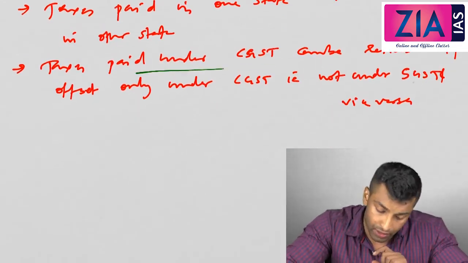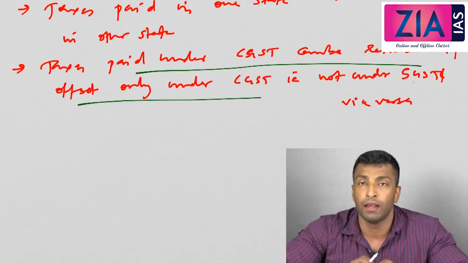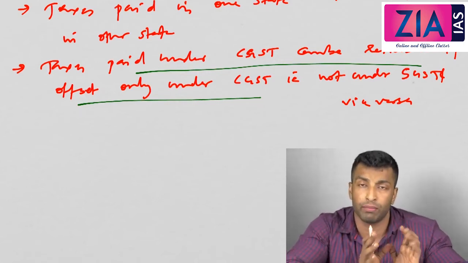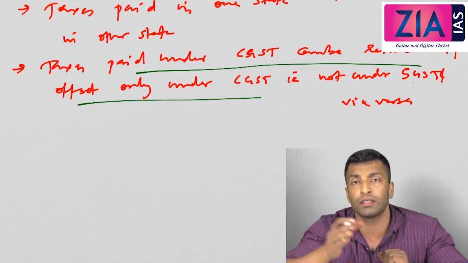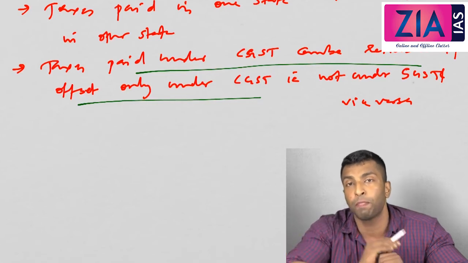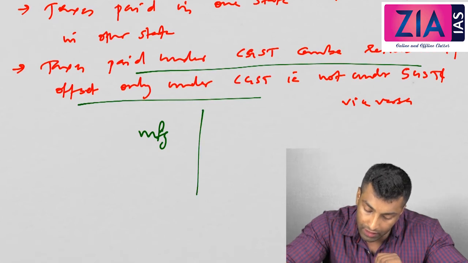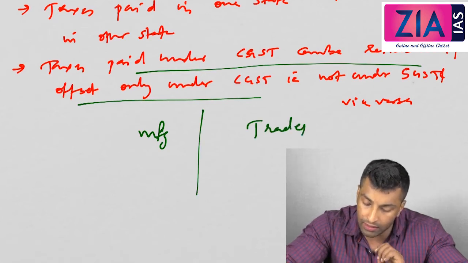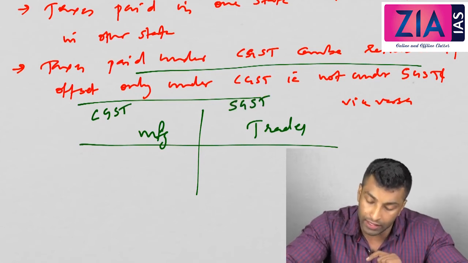Okay, so I hope you understood this. The taxes paid under CGST can be reimbursed only under CGST. That means at the production or manufacturing level, you pay taxes that can be reimbursed. But once it reaches the distribution level, you cannot claim the taxes paid at the production level. For example, let's suppose this is the manufacturing stage and this is the trader at the distribution level. Here we have CGST and here we have SGST.